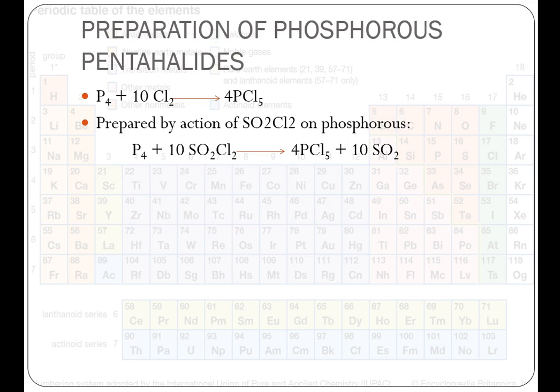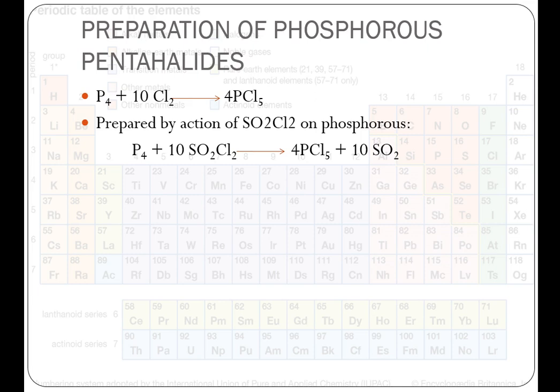Preparation of phosphorus pentahalides, and here again we have taken the example of PCl5. It is prepared by the reaction of white phosphorus with excess of dry chlorine. So if you take excess of dry chlorine, the product will be PCl5.